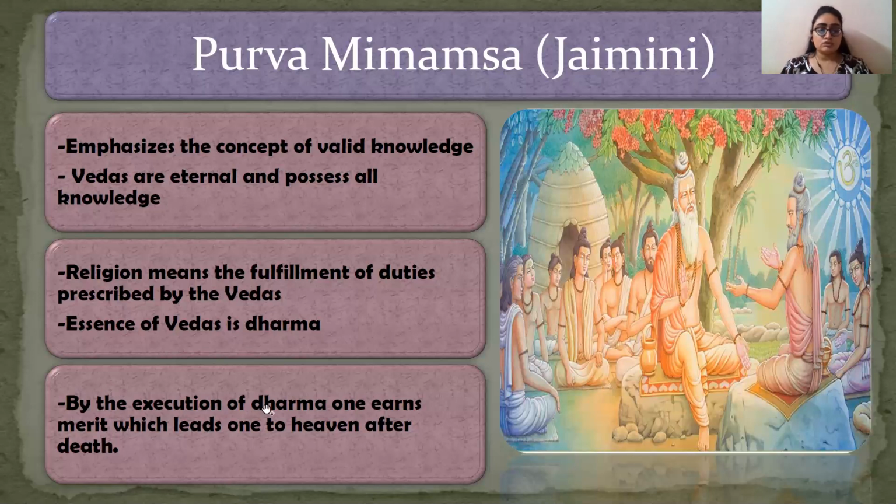By the execution of dharma, one earns merit which leads one to heaven after death. So Purva Mimamsa believed in the afterlife. That is, after you are dead, your soul will arrive in heaven if you have performed your dharma, your duty, well. If you have not performed your dharma well, that is, you have gone against your dharma, against the Vedas, then you will go to hell after you die. So this is the main philosophy of Purva Mimamsa.